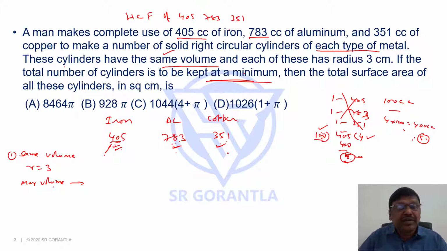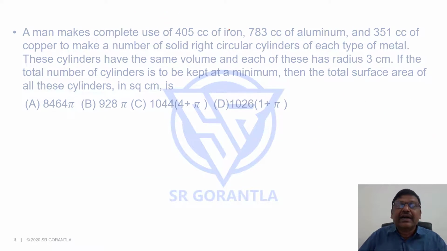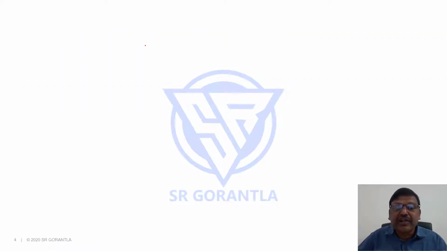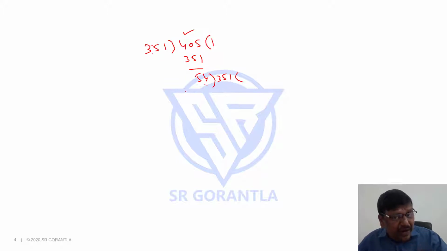Right, there are different approaches for finding HCF. One approach could be long division method. We have 351 and 405. If I divide the larger number with the smaller number, this is the long division method way of finding HCF. The remainder is 54. With this 54, you divide this 351 earlier one. You have to keep on doing till you get remainder 0.